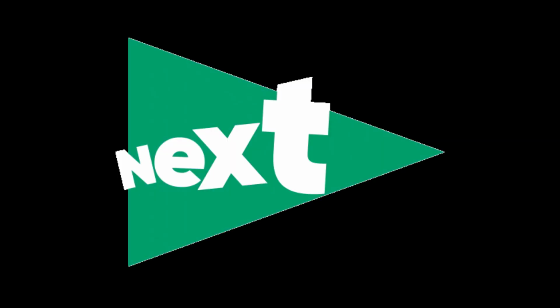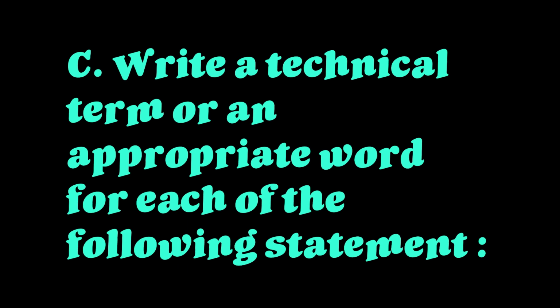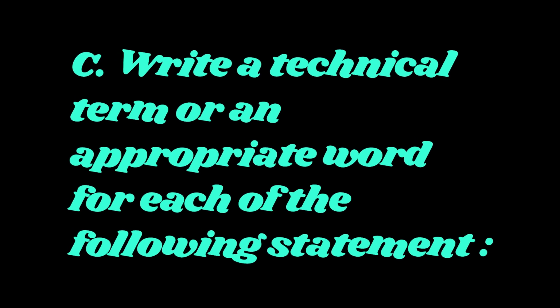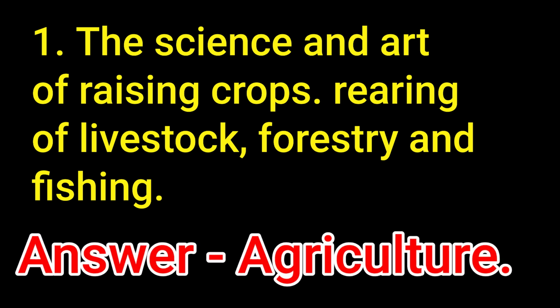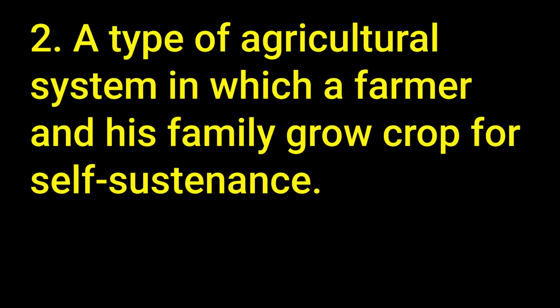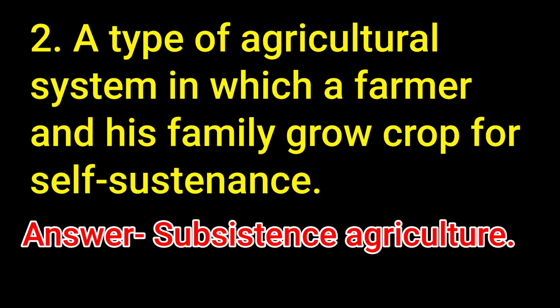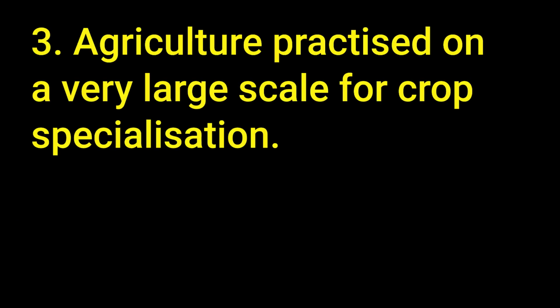Next we will discuss question C. Write a technical term or an appropriate word for each of the following statements. 1. The science and art of raising crops, rearing of livestock, forestry and fishing. Answer agriculture. 2. A type of agricultural system in which a farmer and his family grow crop for self-sustenance. Answer subsistence agriculture. 3. Agriculture practiced on a very large scale for crop specialization. Answer commercial agriculture.